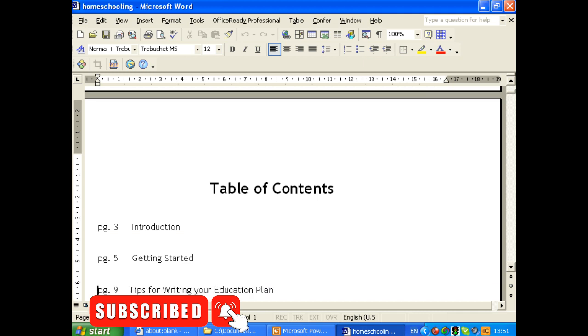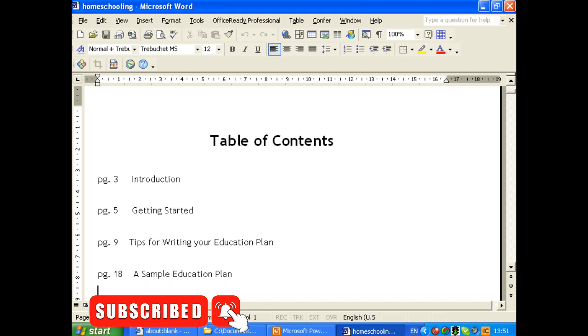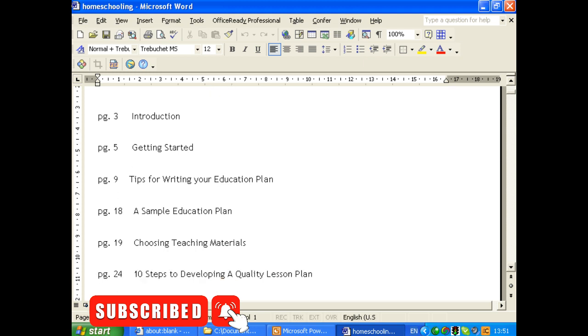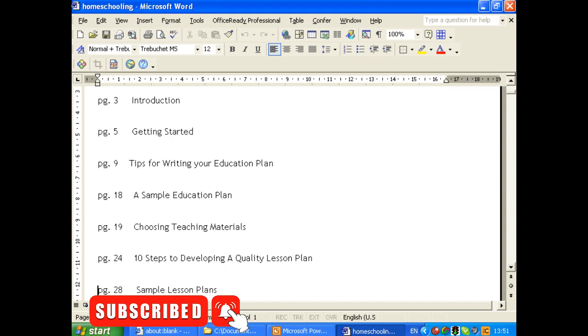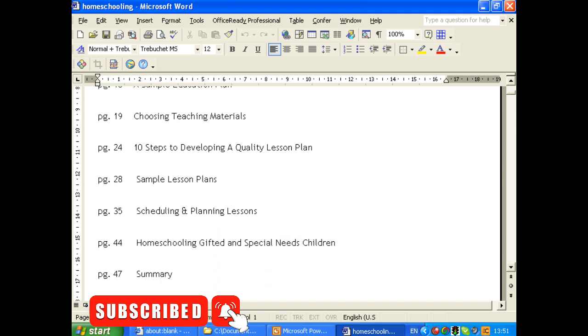And I'm going to split this up into a variety of units for my curriculum: an introduction, getting started, tips for writing education plan, a sample education plan, choosing teaching materials, 10 steps to developing a quality lesson plan, and sample lesson plans, scheduling and planning lessons, homeschooling gifted and special needs children, and then followed by a summary. So that's what the curriculum is for this course.